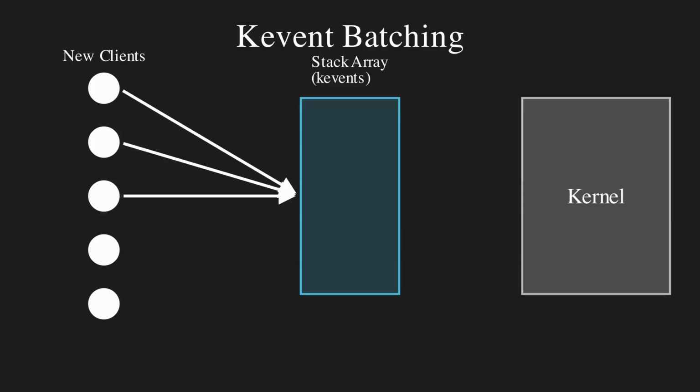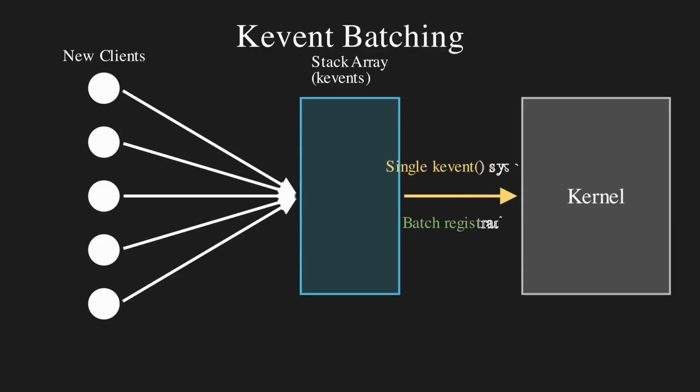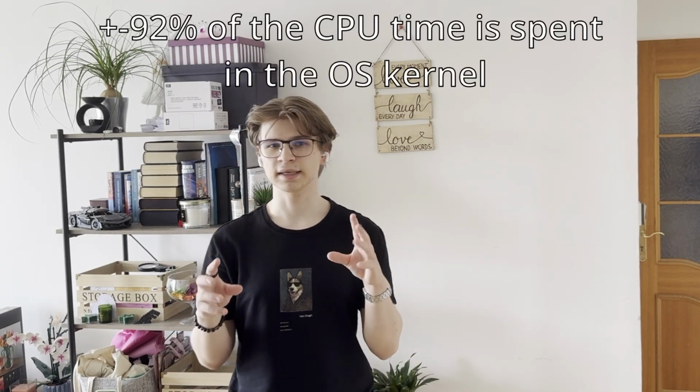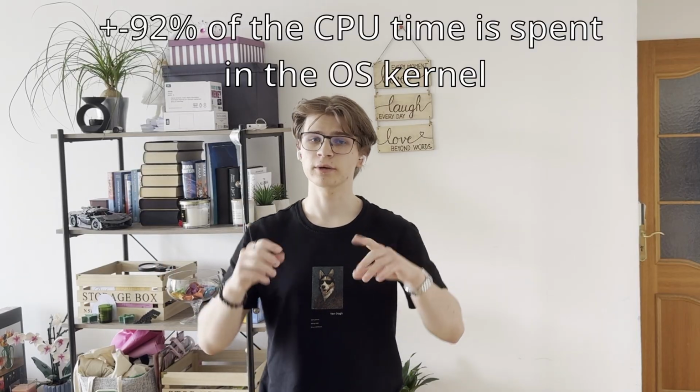And to minimize context switches and OS syscalls, when a wave of clients connects, we don't just register them with kevent one by one. We batch them into a stack-allocated array and then push them to the kernel in one single system call. This means that at this point, our code is basically as fast as possible for what we set out to do. That being said, I feel like we can squeeze out even more performance.